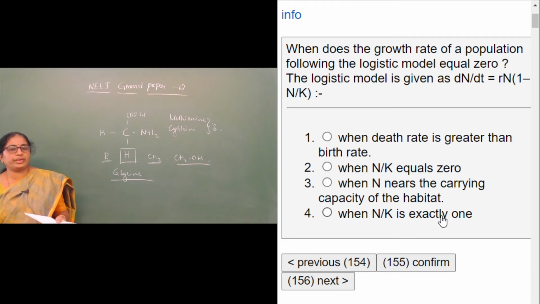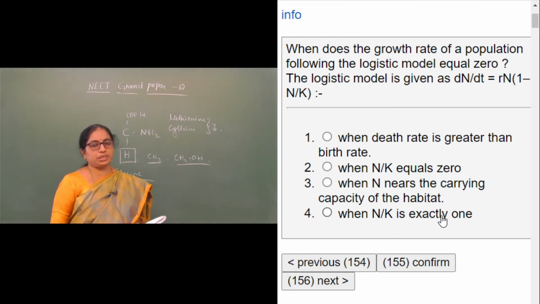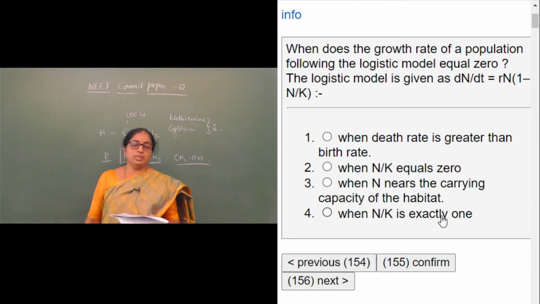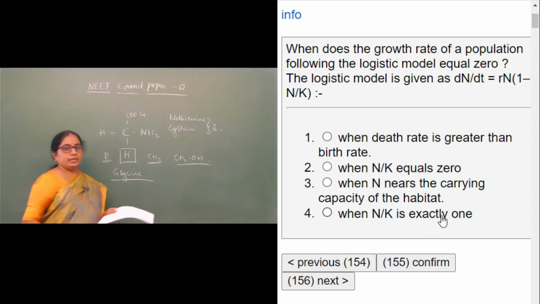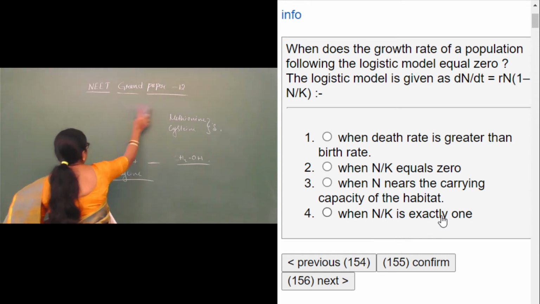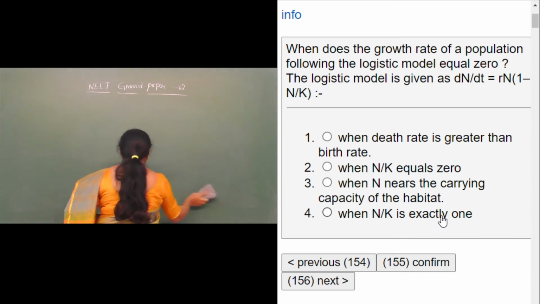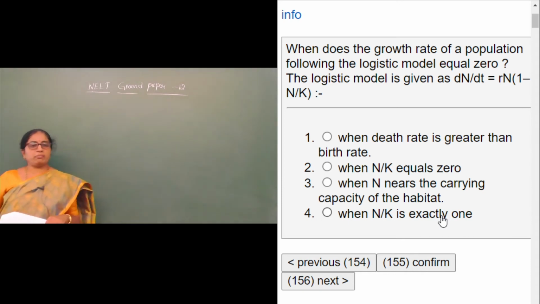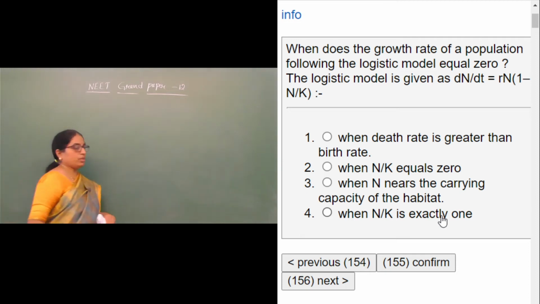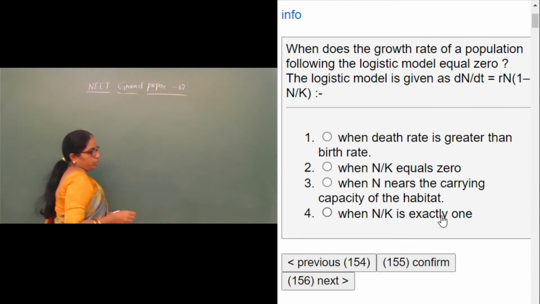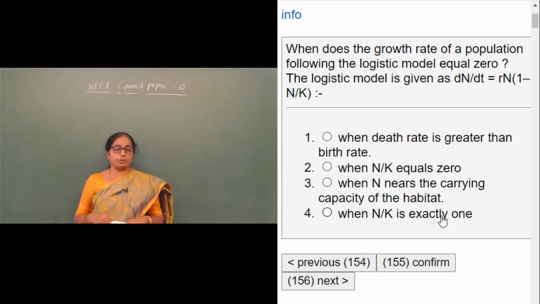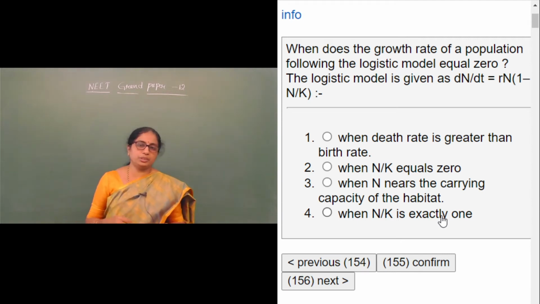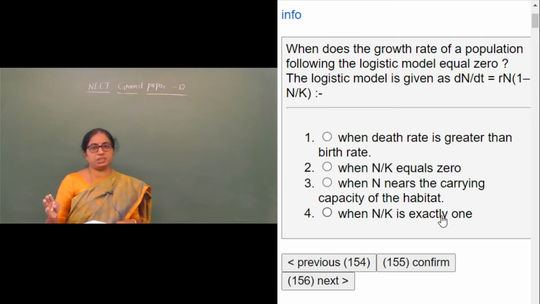When does the growth rate of a population following the logistic growth model equal 0? The logistic model is given as dN by dt is equal to rN into (1 minus N by K). In the chapter called Organisms and Population, we have studied two important growth models. One is called the exponential growth model, and the other is called the logistic growth model, which has been given by Ernst Pearl.